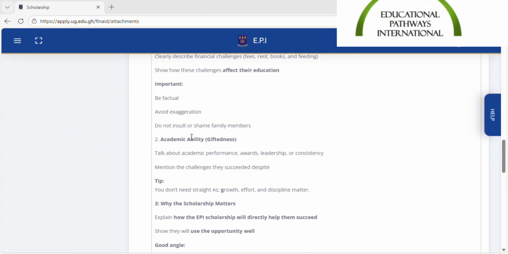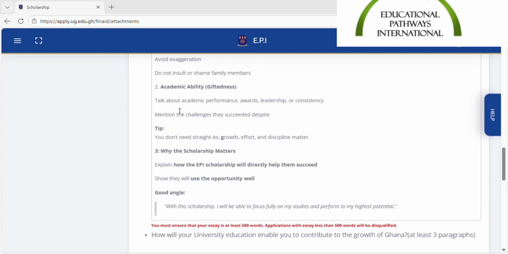Do not do that. And the second thing is that on your second paragraph, you need to show your academic ability. Yes, you stated that this is what your family is going through, but despite all the challenges that you were facing and it was affecting your academics, you were able to obtain this aggregate in your WASSCE, or you are still able to maintain this GPA as a continuing student.